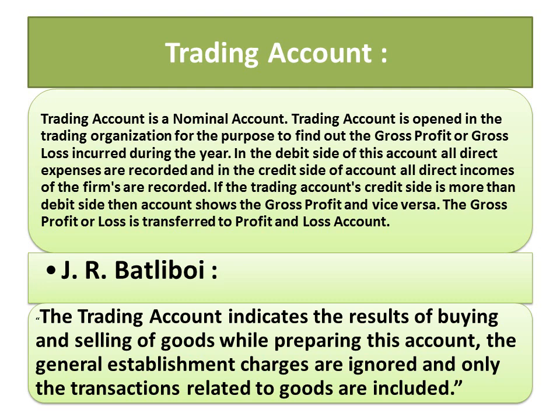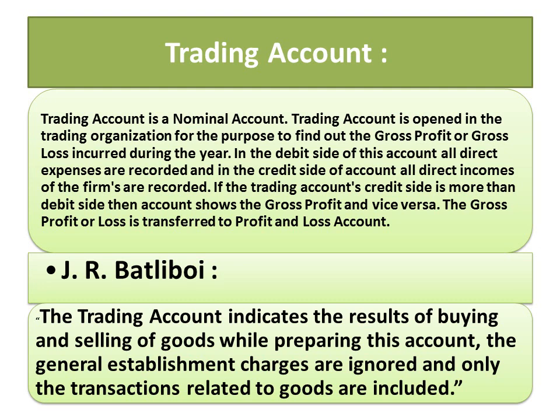Trading account is a nominal account where the rule is applicable: debit all expenses and losses and credit all incomes and gains. In a trading account, first of all, we have to record only all direct expenses and all direct incomes. Direct expenses mean the expenses related to the production of goods and services in the factory; they are recorded in the trading account.